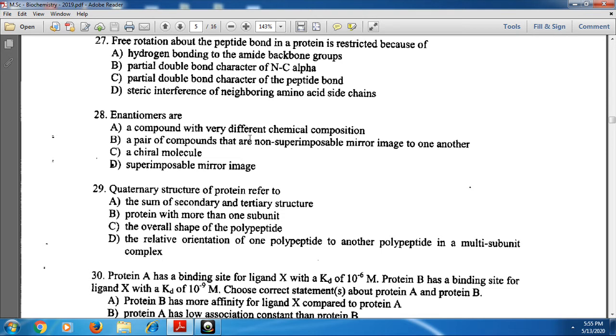Next, 29th one, quaternary structure of protein refers to. Quaternary structure of protein refers to, in a protein with more than one subunit, the relative orientation of one polypeptide to another polypeptide in a multi-subunit complex. B and D are the correct ones.